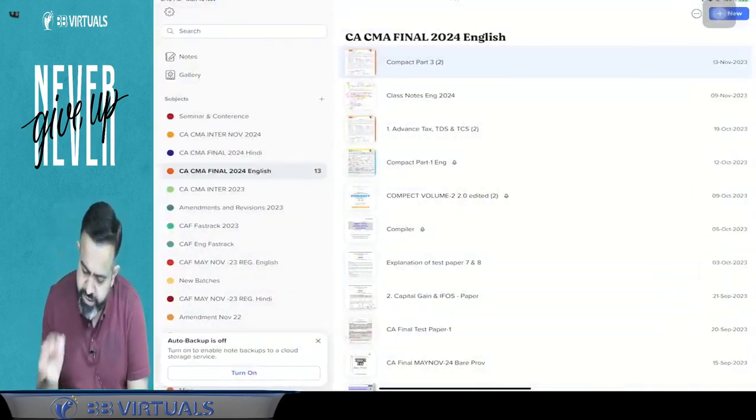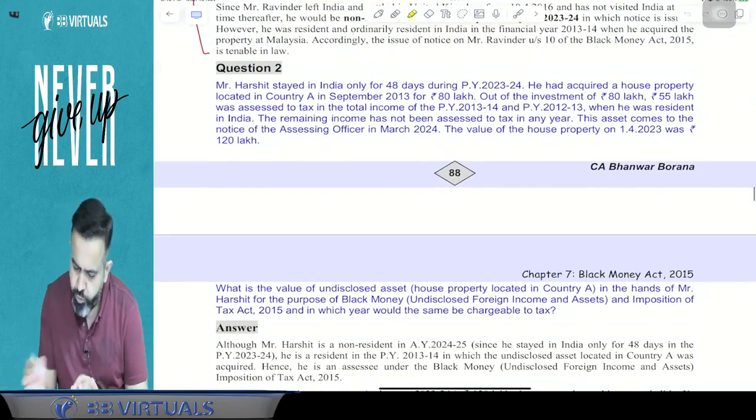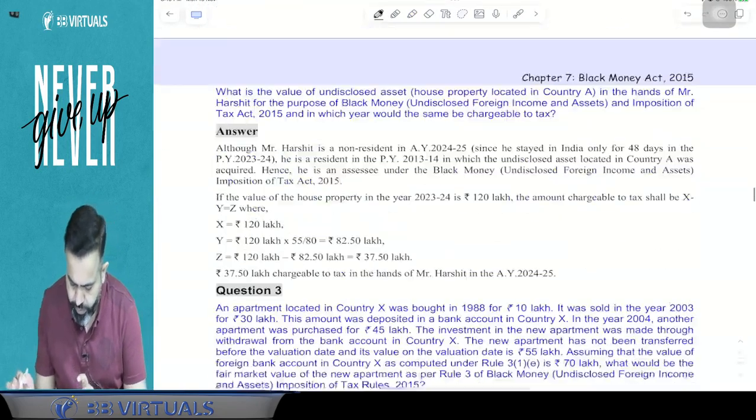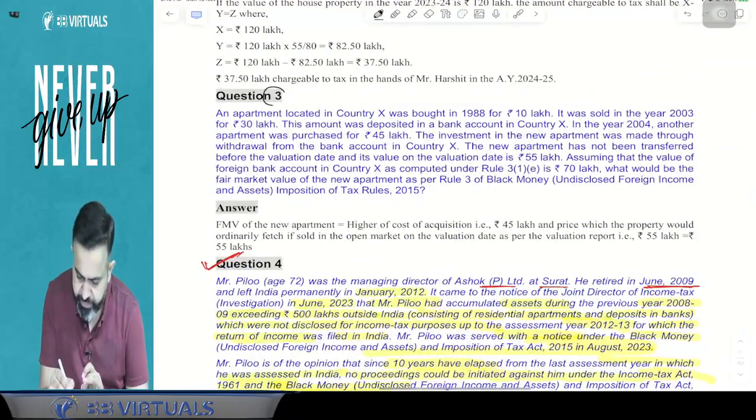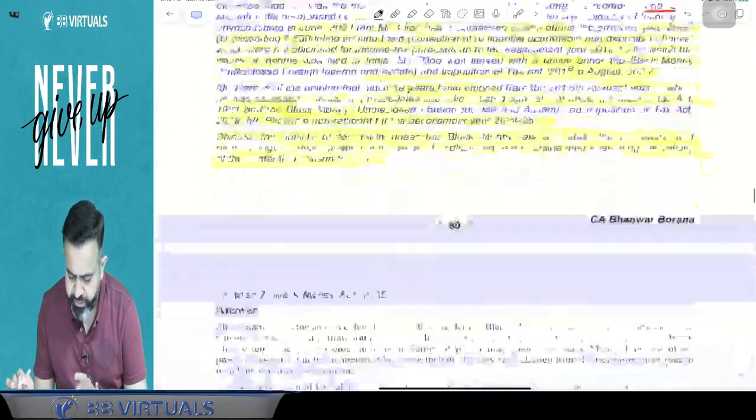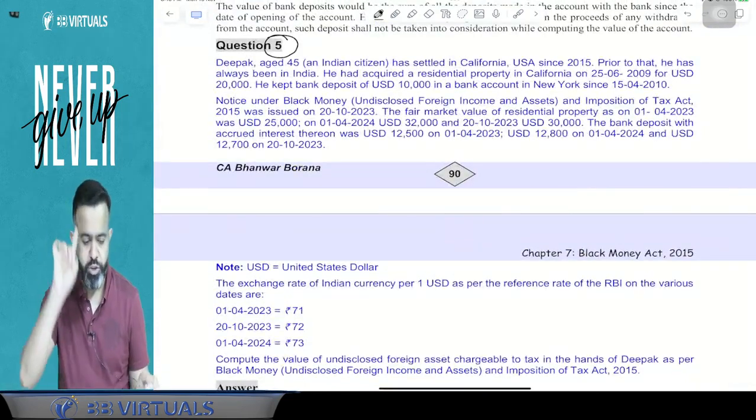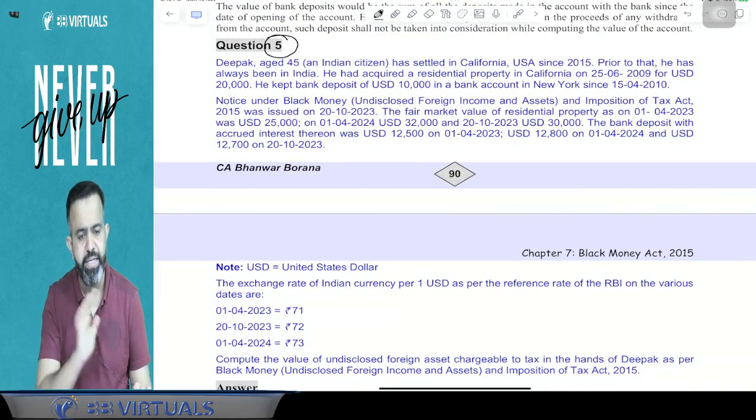Now directly check some questions from your compiler. Guys, just do question number 2 and question number 3, and after that just read question number 5. First do question number 2, question number 3, and read question number 5.